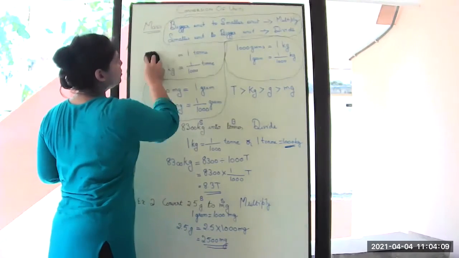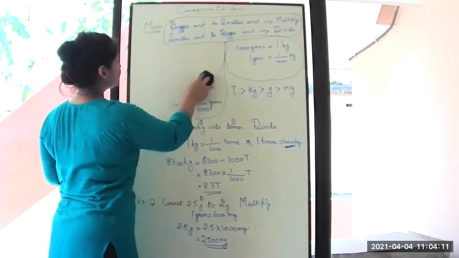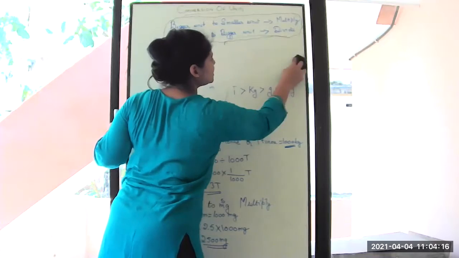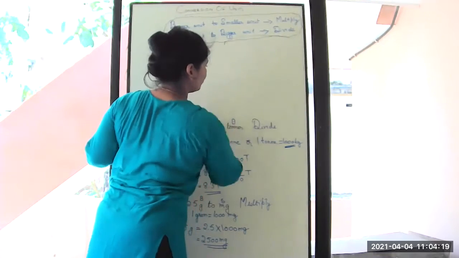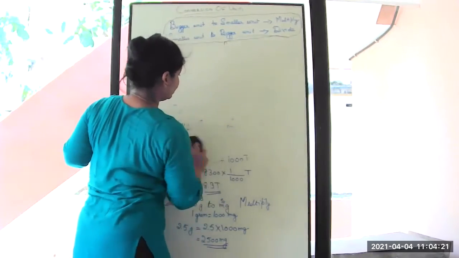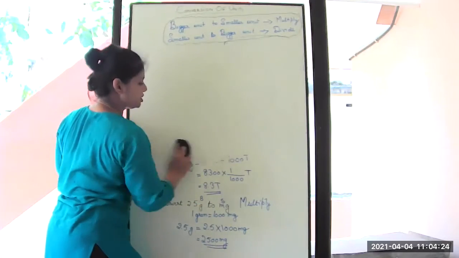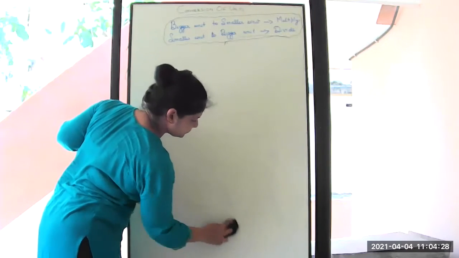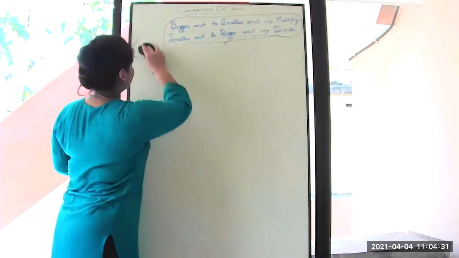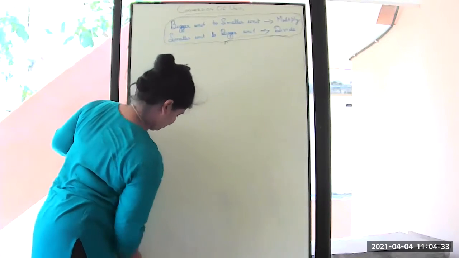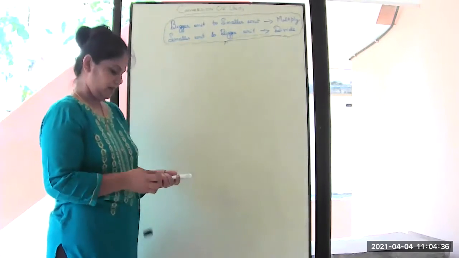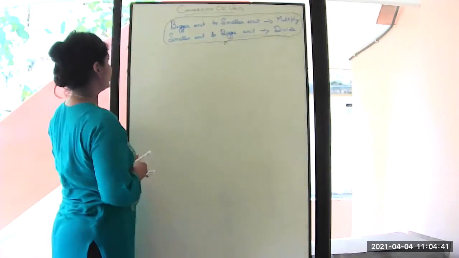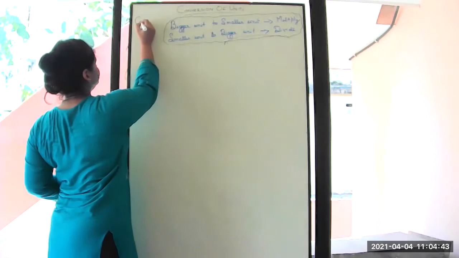Now let us move on to the next topic, that is capacity, or how we weigh the liquid, how we not weigh, in fact, how we measure the liquid. That is what we are going to check next. When it is a liquid, we measure it with the help of capacity. Okay, we say it as capacity. So next is capacity.